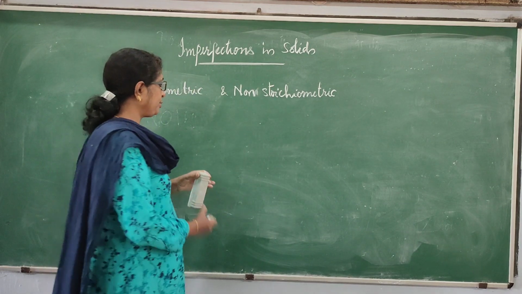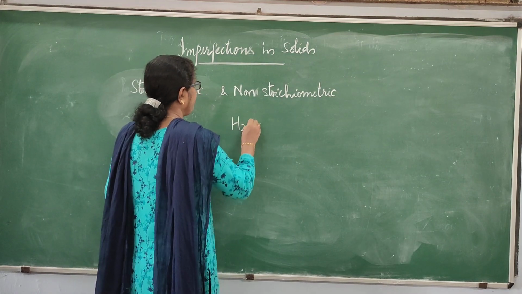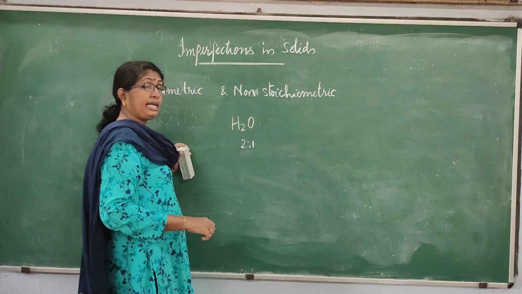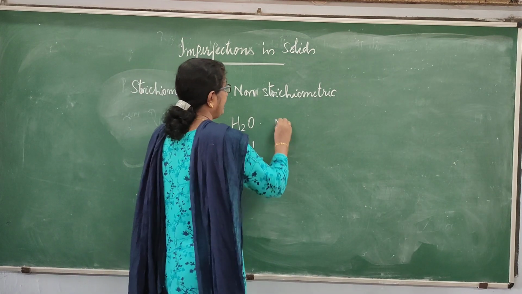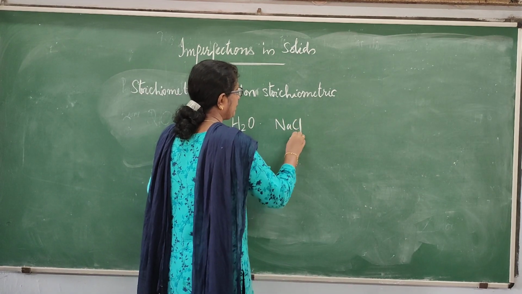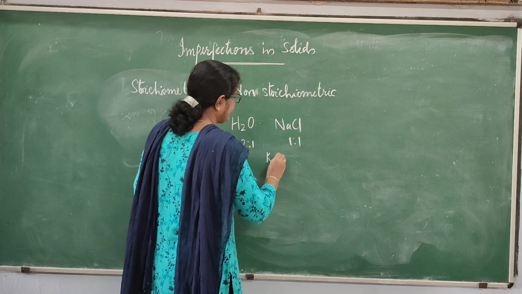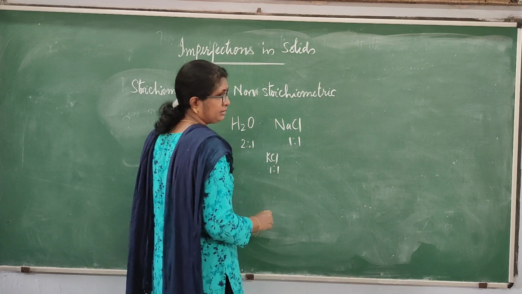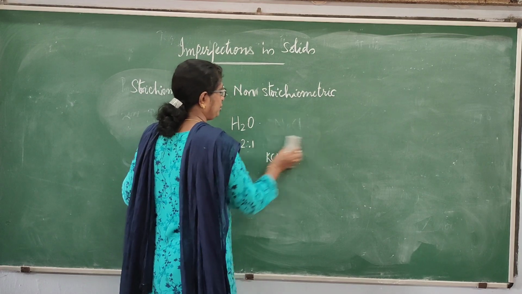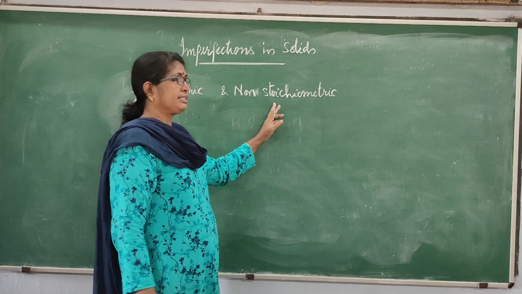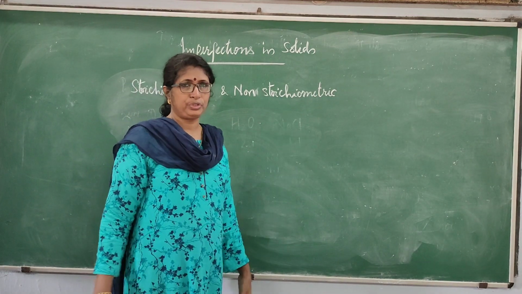Stoichiometric ratio, what is stoichiometric? For example, in water, the number of atoms of hydrogen and oxygen is in the ratio 2:1. In sodium chloride, it is 1:1. The fixed ratio is followed. KCl, it is 1:1. So this fixed ratio will be affected if such defects are there. Such defects are called non-stoichiometric defects.